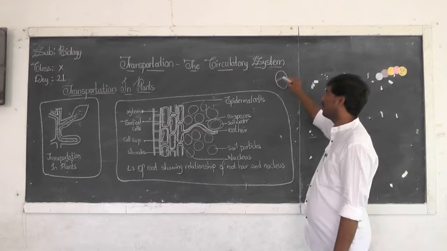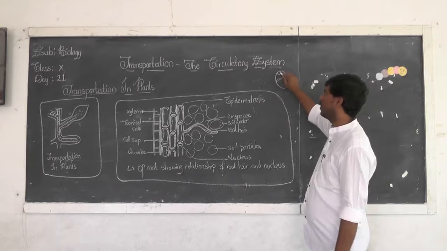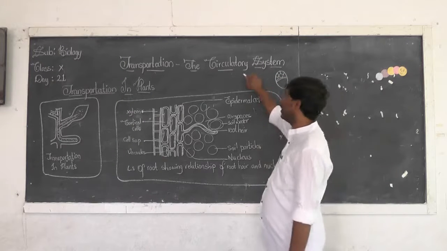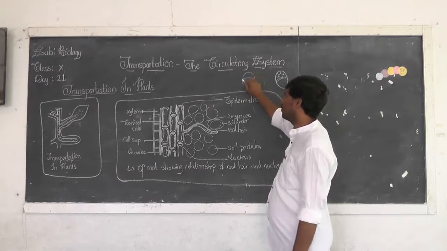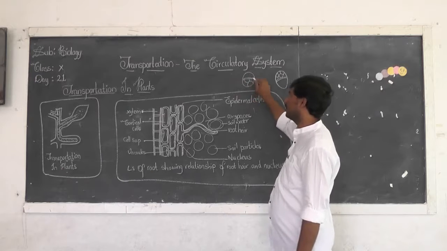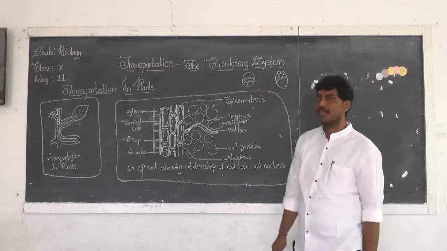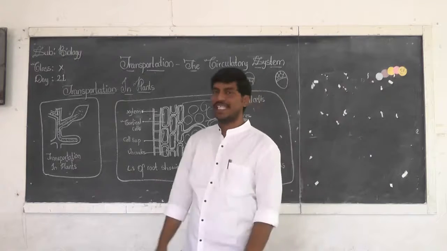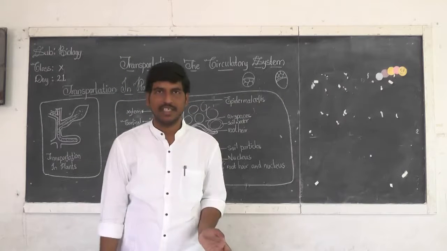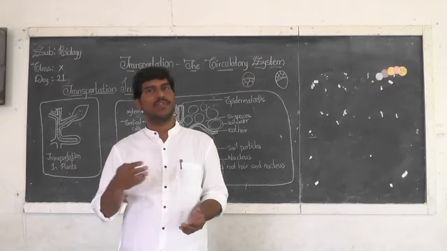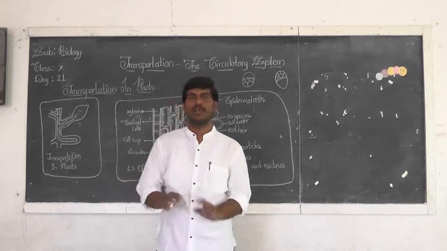In the case of roots, xylem is present on the outside, exterior. In the case of stem, the xylem vessels are interior. So in roots, xylem vessels are exterior and phloem is interior, whereas in stem, xylem vessels are interior and phloem is exterior. They are located like that.